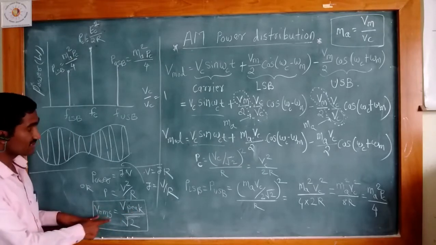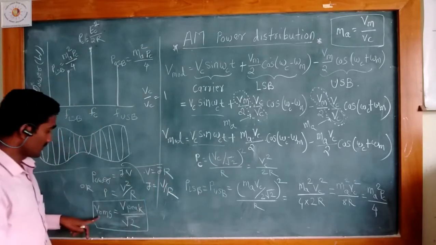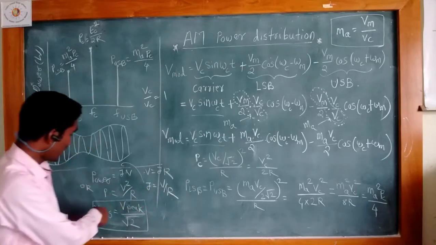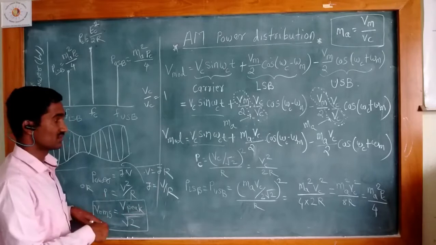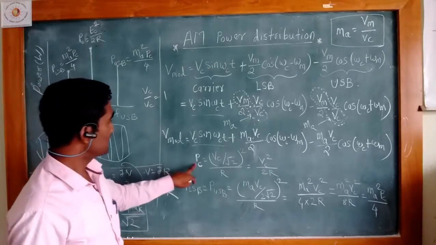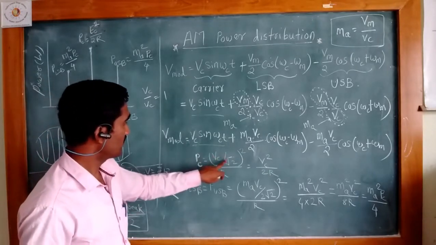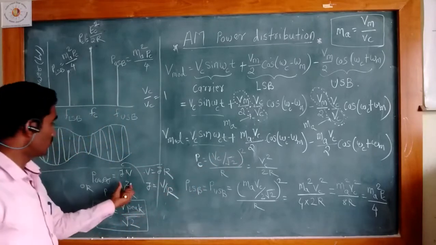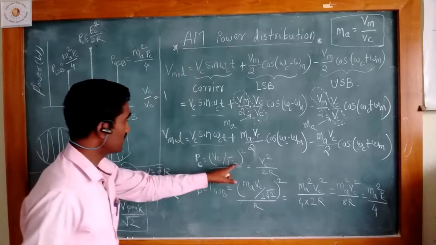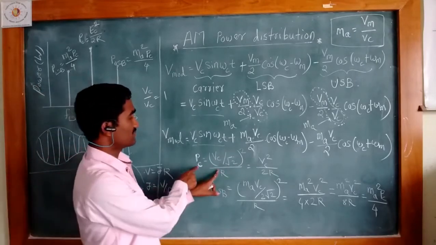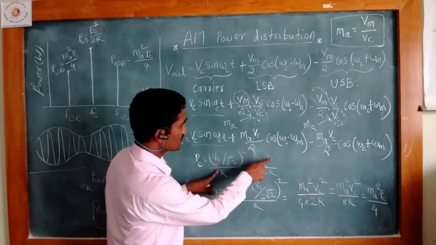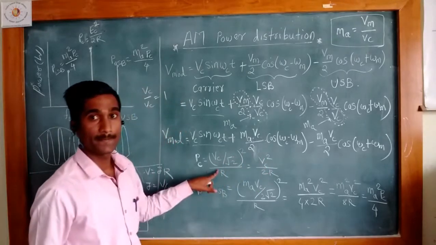We consider Vc the peak value, and we express the power in the RMS value. So Pc is Vc divided by root 2, squared, divided by R. The power in the carrier is Vc square divided by twice R.